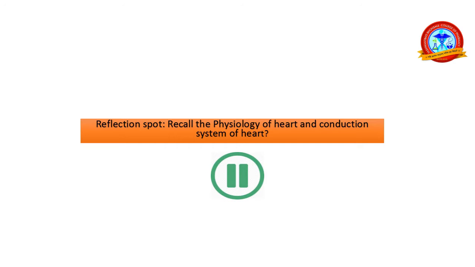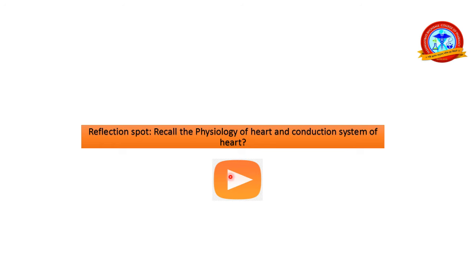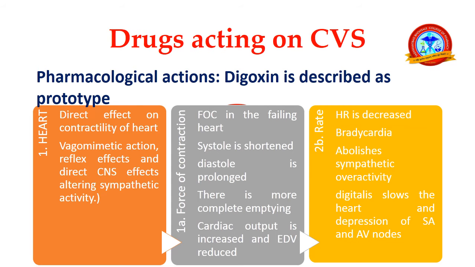After that, by thinking, you may have written in your notebooks about the physiology of the heart and conduction system, like the electrocardiogram, different parts of the conduction system, the different pacemakers, chambers of the heart, the cardiac cycle, etc. Now click on the play button and let us continue our discussion of the pharmacology of Digitalis.